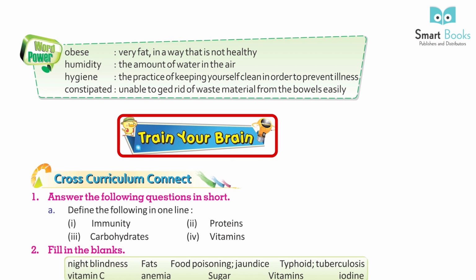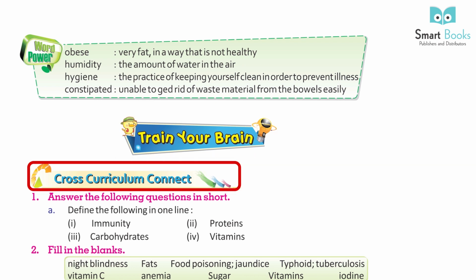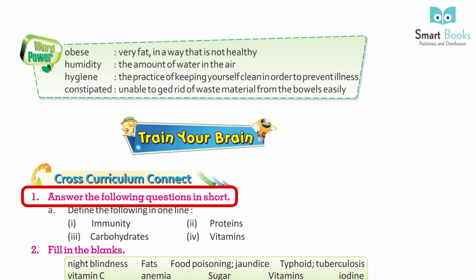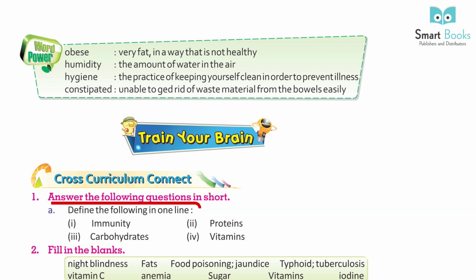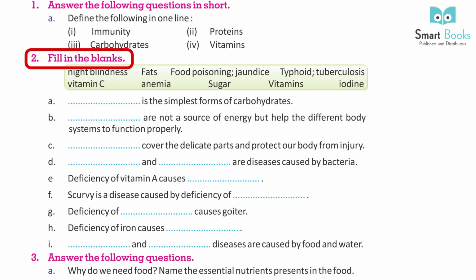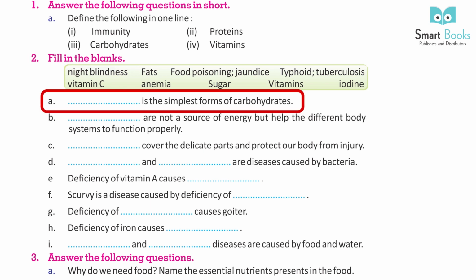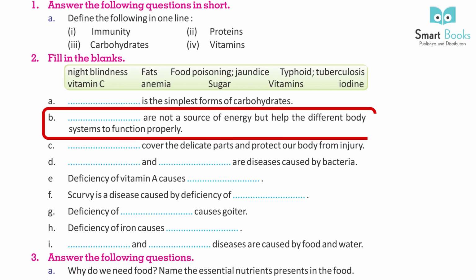Train your brain. Cross curriculum connect. 1. Answer the following questions in short. A. Define the following in one line. 1. Immunity. 2. Proteins. 3. Carbohydrates. 4. Vitamins. 2. Fill in the blanks. A. Dash is the simplest form of carbohydrates. B. Dash are not a source of energy but help the different body systems to function properly.